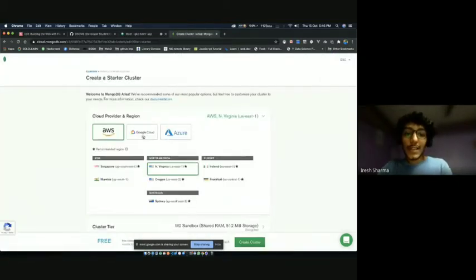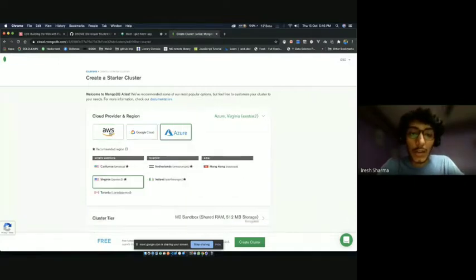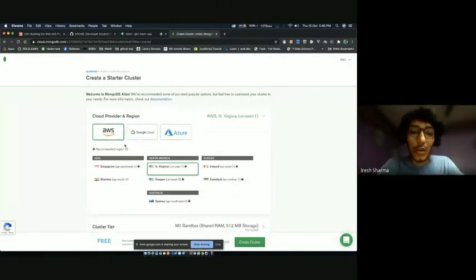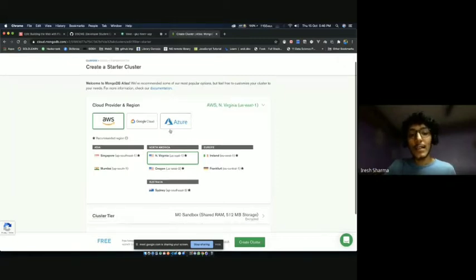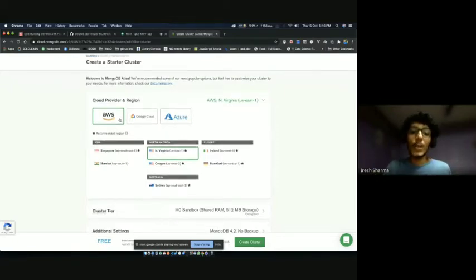So over here, you can select anything you want. So AWS, Google Cloud is here. This is basically telling you on which provider your computer will be. As I said, a cluster is a computer where you keep your data. So this is where it's asking if you want your computer to be part of AWS, GCP, or Azure.